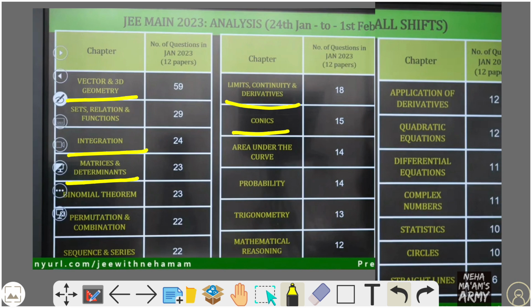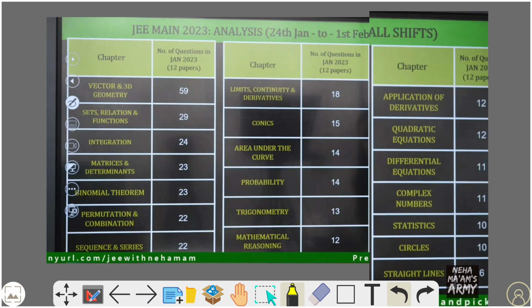Normally we have seven chapters: vector 3D geometry, integration, matrices, binomial theorem, limits and continuity, derivatives, conics, and sequence and series.